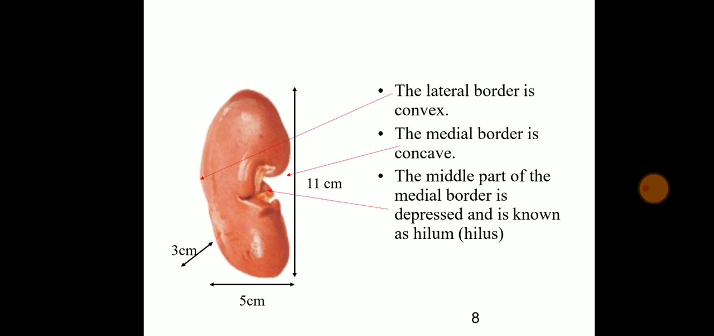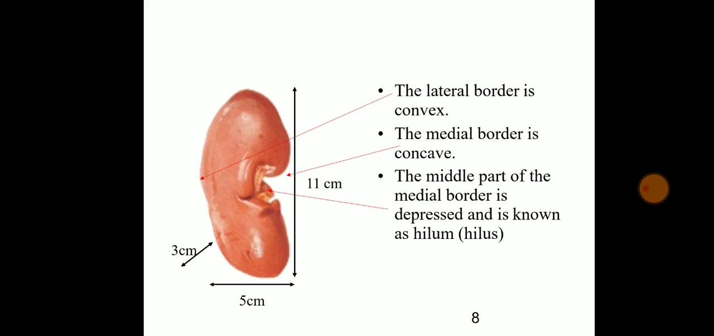In case of pediatric, or small children, the kidney will be smaller in size, but in the adult you can see the height of the kidney will be 11 centimeter, width will be 5 and the breadth will be 3 centimeter. The lateral border is convex. As you can see in the diagram, the lateral border is slightly convex and the medial border is concave.